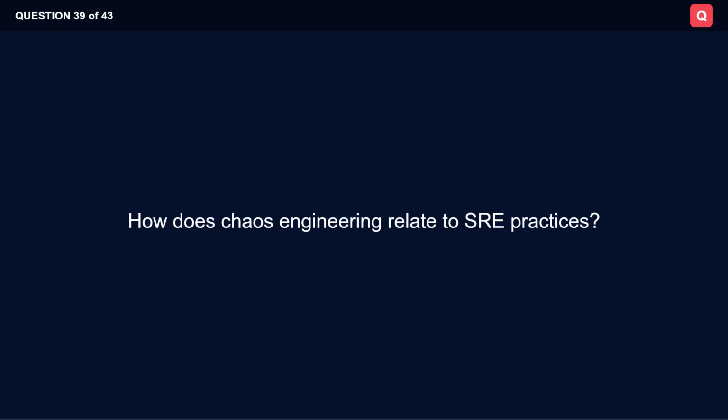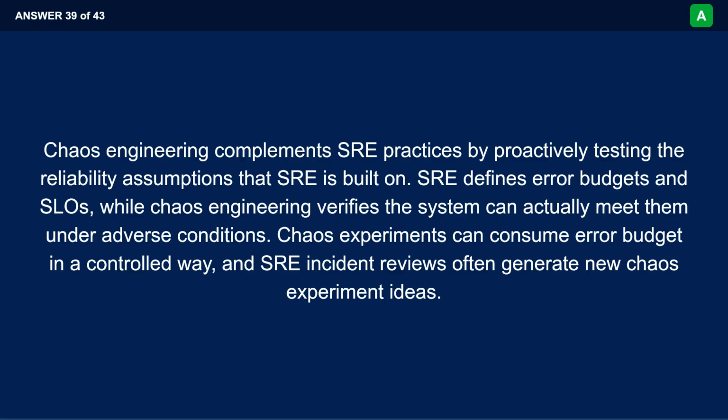How does chaos engineering relate to SRE practices? Chaos engineering complements SRE practices by proactively testing the reliability assumptions that SRE is built on. SRE defines error budgets and SLOs, while chaos engineering verifies the system can actually meet them under adverse conditions. Chaos experiments can consume error budget in a controlled way, and SRE incident reviews often generate new chaos experiment ideas.